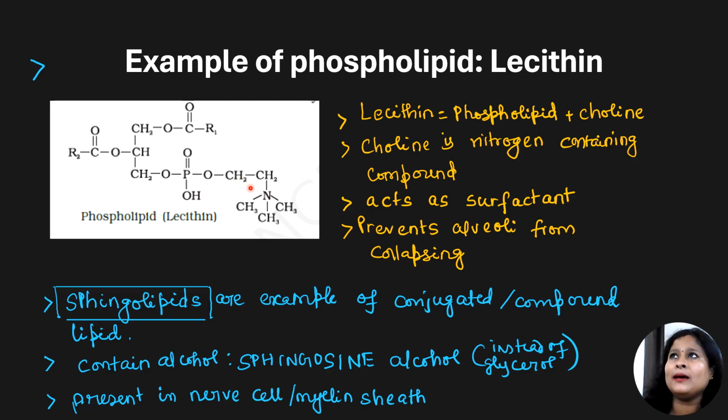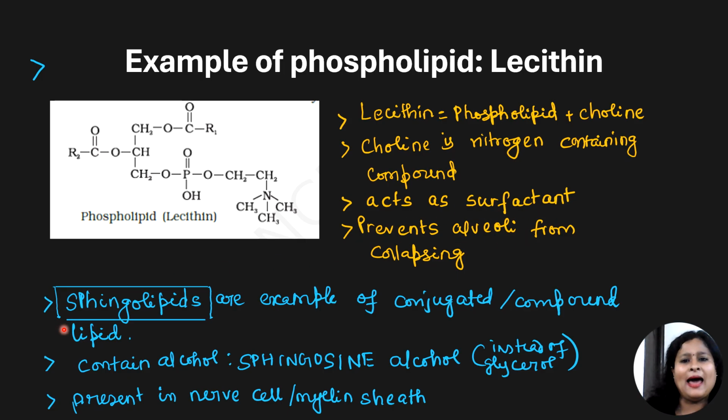Then you remember we add two CH2 groups, and to it we attach one nitrogen group, and to nitrogen, three alkyl groups, three methyl groups CH3, are added. This is how you can remember the structure of lecithin. So lecithin is a very important surfactant. It is present in our alveoli.